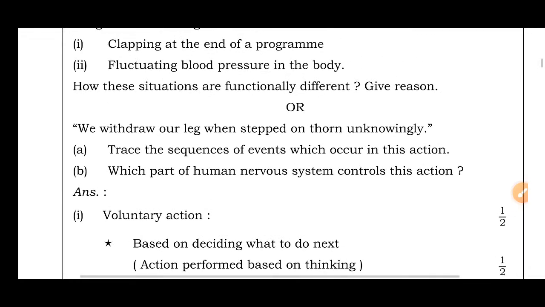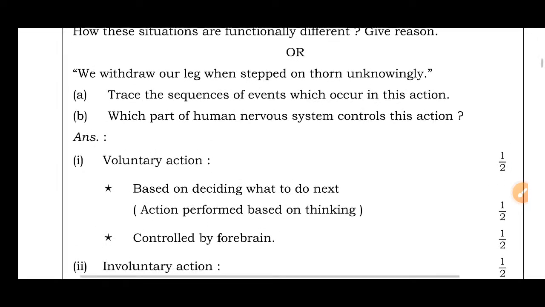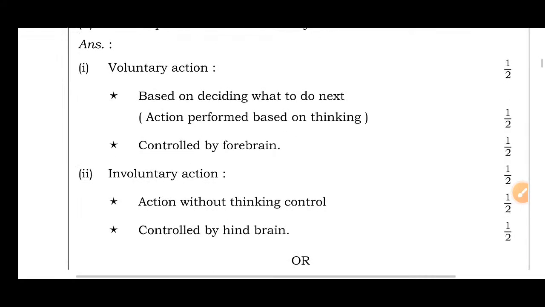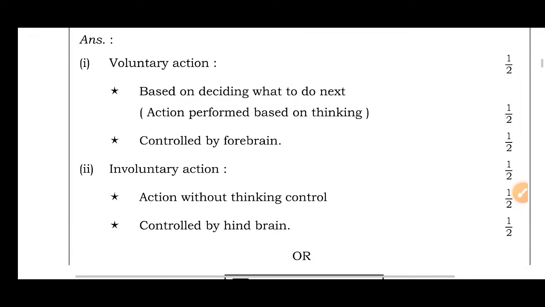Then the second one, fluctuating blood pressure in the body, is not a voluntary action, it's an involuntary action. It is an action without thinking, controlled by the hindbrain. That's the cerebellum.